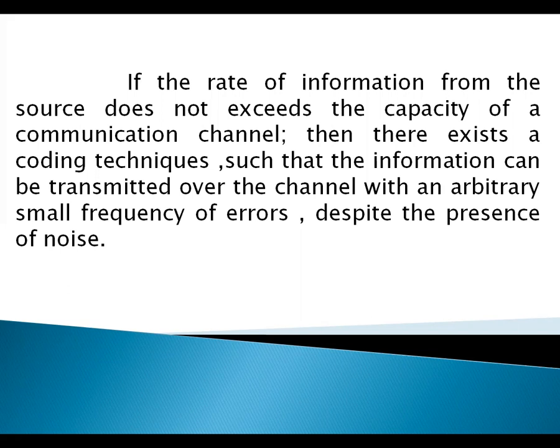When the rate of information does not exceed the capacity of the channel, then there exists a coding technique such that the information can be transmitted over the communication channel. So if you transmit information on the communication channel, there is a condition on the information rate and the channel capacity: the information rate must not exceed the capacity of the communication channel, then coding techniques exist.